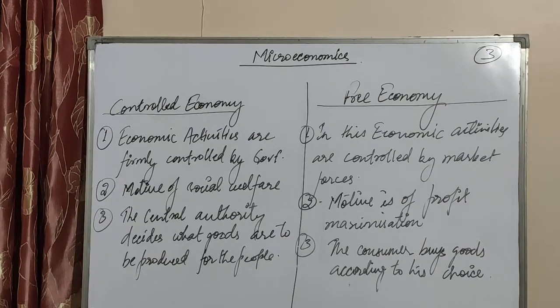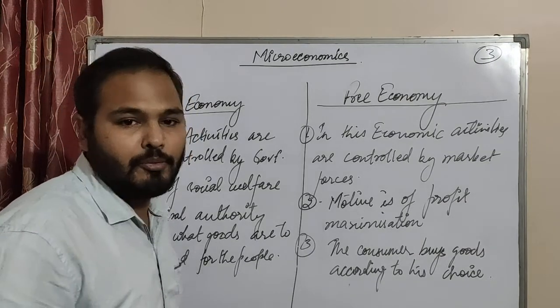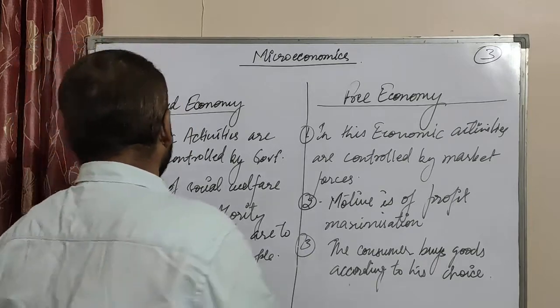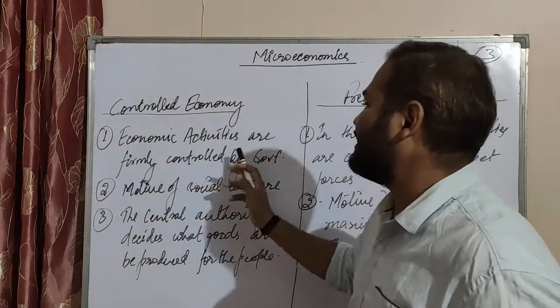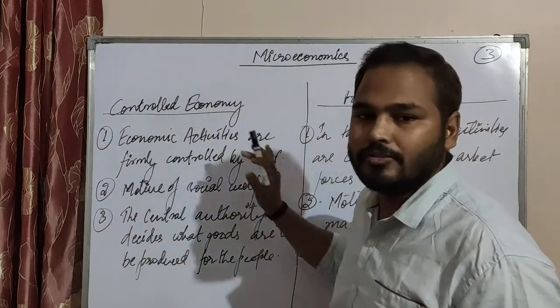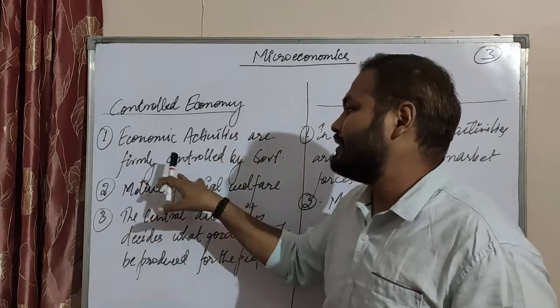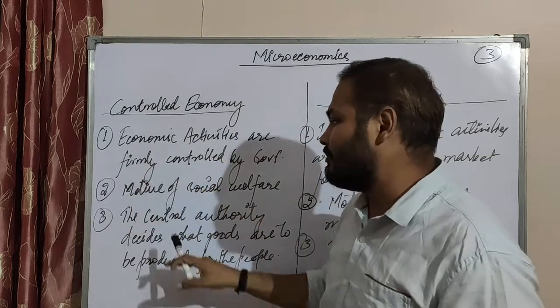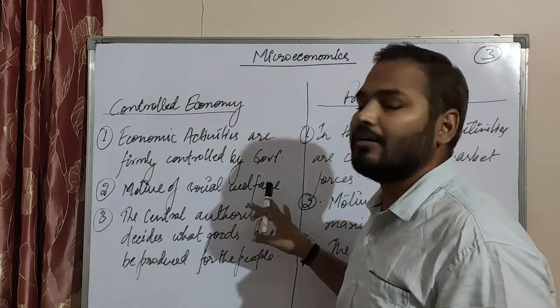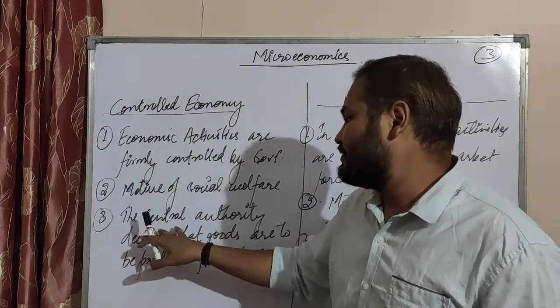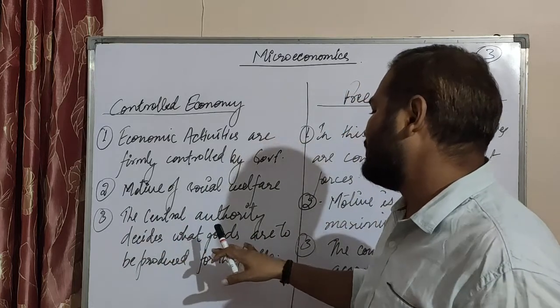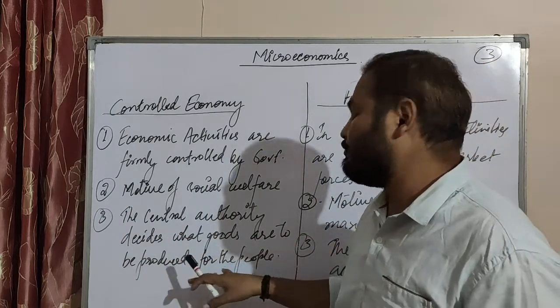So now we see the controlled economy and the free economy, as I told you. First, in a fully controlled or centrally planned economy, economic activities are firmly controlled by the government. The motive is social welfare. Then the central authority decides what goods are to be produced for the people.